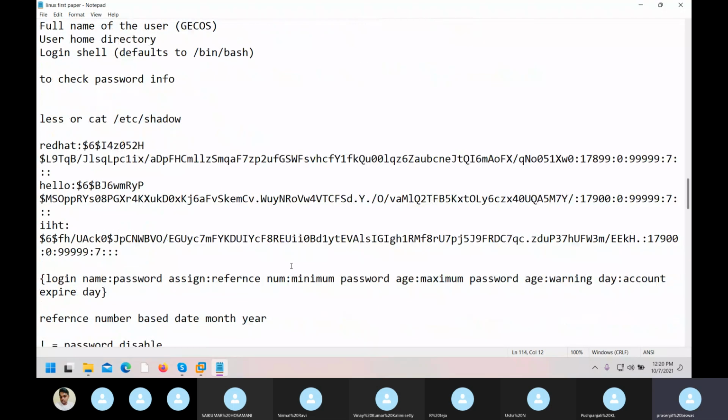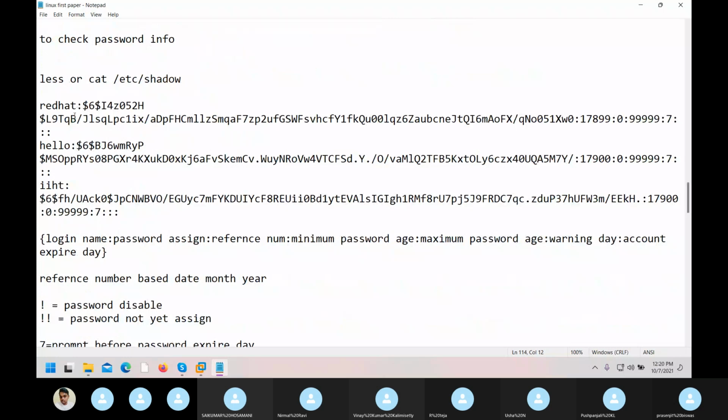If you want to check password info, you will get a big output like this, correct? First one, login name, then password assigned, then the reference number. This number is the reference number. So one by one it will change. Day by day the number will change. Okay, next one is the minimum password length, how big, how small. So I have given 0. If you give even 1 letter, it will accept that length for the password. Right?